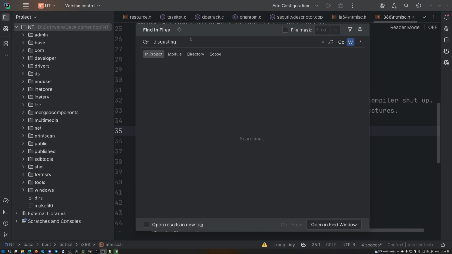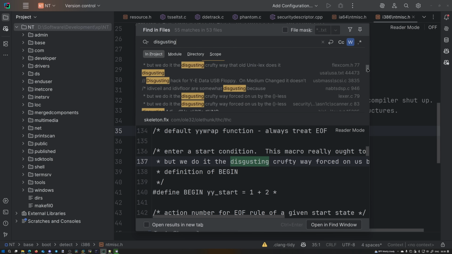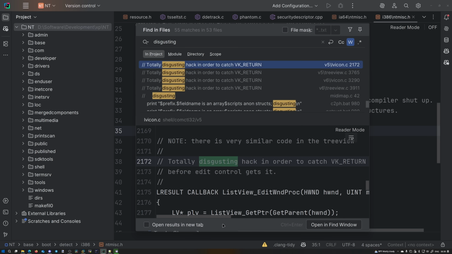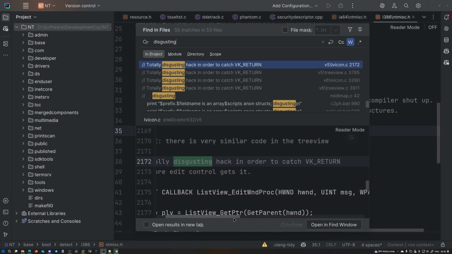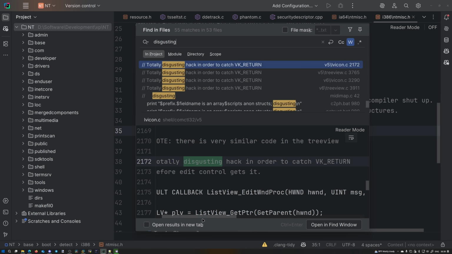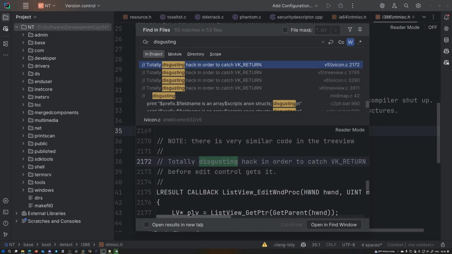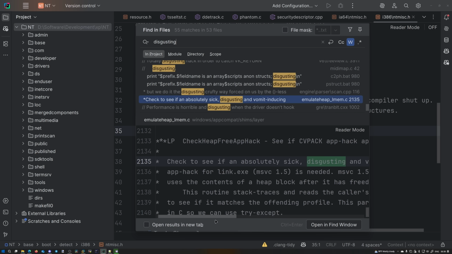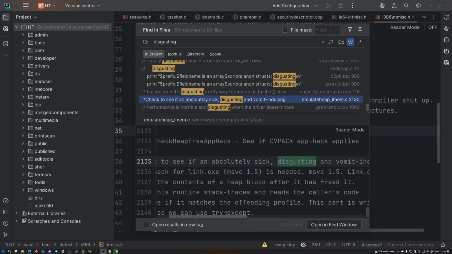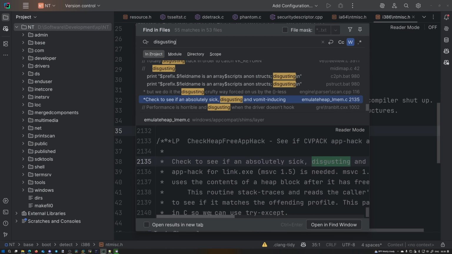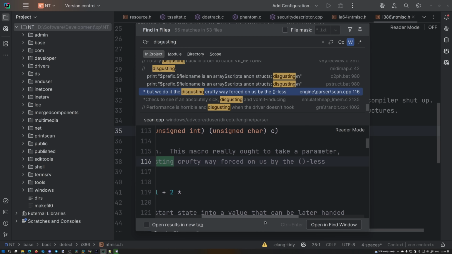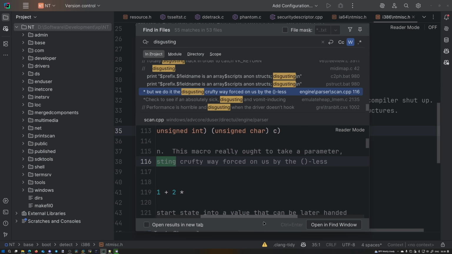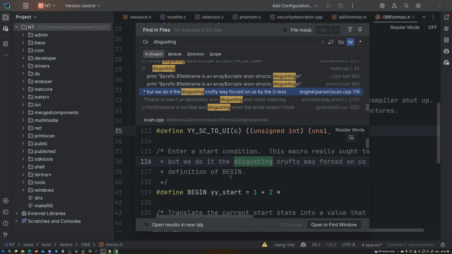Then I looked up how many times the disgust emotion appears, and ooh, quite a bit. Totally disgusting hack in order to catch VK_RETURN, the enter key, before the edit control gets it. Check to see if an absolutely sick, disgusting, and vomit-inducing app hack for link.exe is needed. MSC 1.5. This macro really should take a parameter, but we do it the disgusting, crafty way forced on us by the parentheses-less definition of begin.